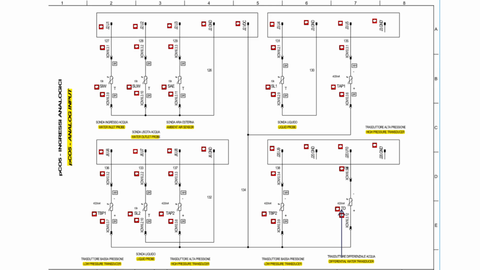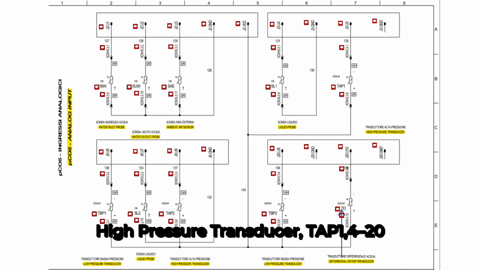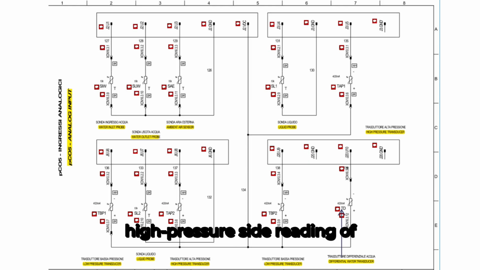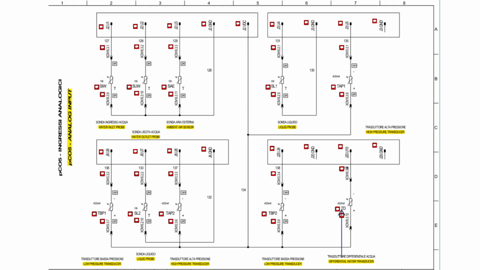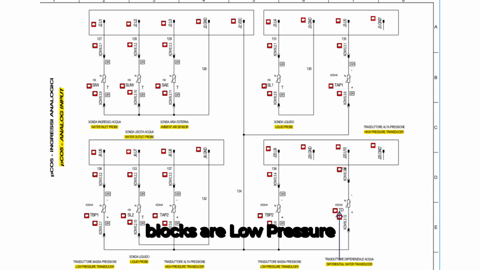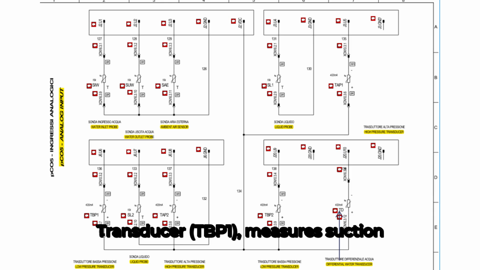High pressure transducer, TIP1, 4 to 20 mA pressure sensor monitoring high pressure side reading of the refrigerant circuit. Analog inputs connected through J6 and J20 terminal blocks are low pressure transducer, TBP1, measures suction pressure in the refrigerant circuit.